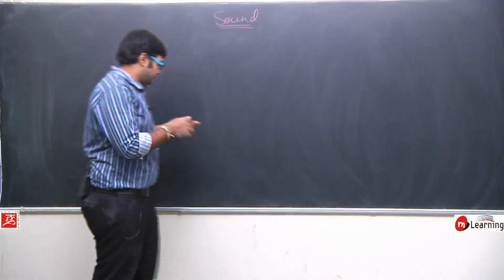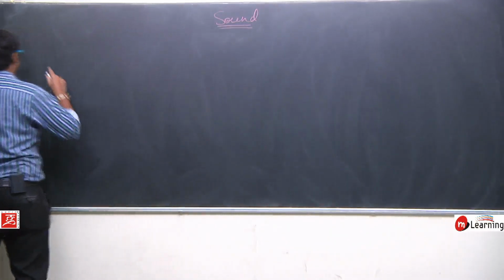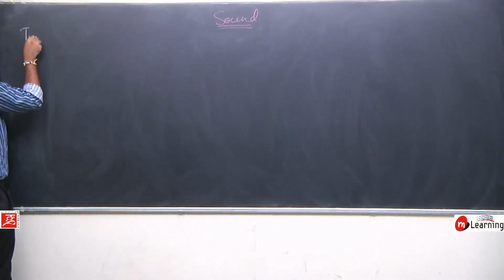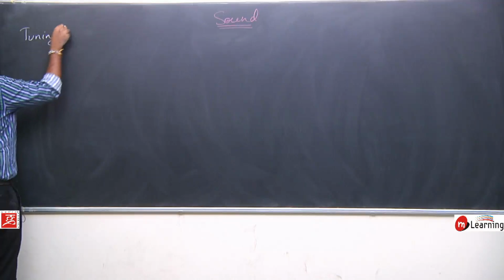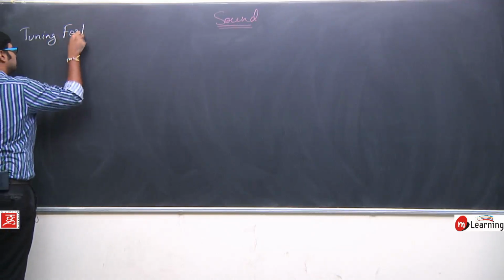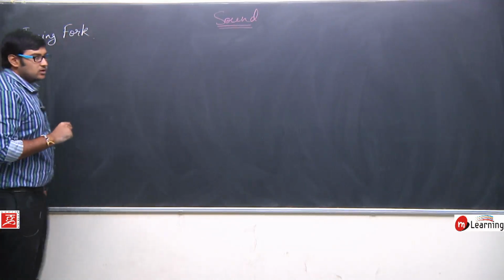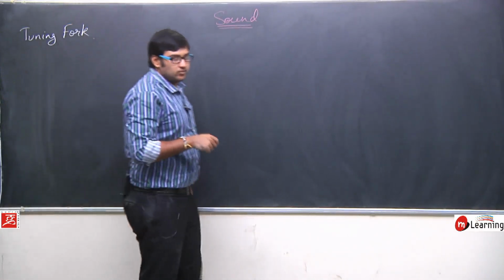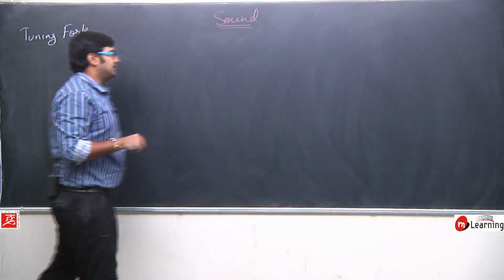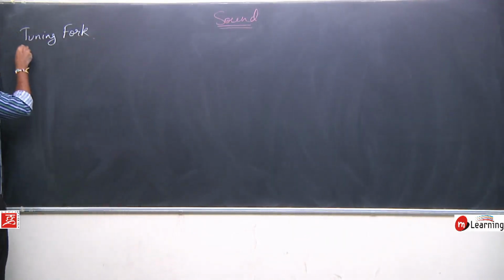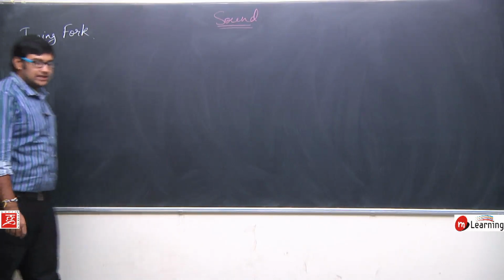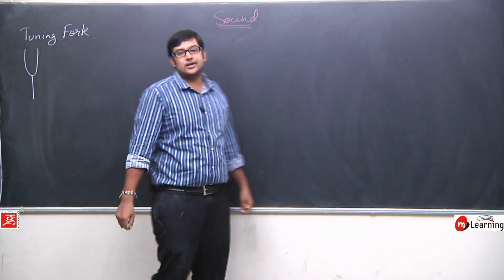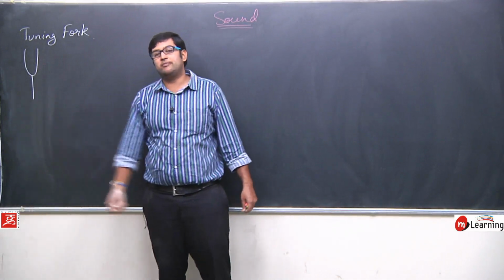So let's take a tuning fork. Okay, let's take a tuning fork. Now what is a tuning fork? It's something like this. It's a sound producing instrument. It is made up of metal.